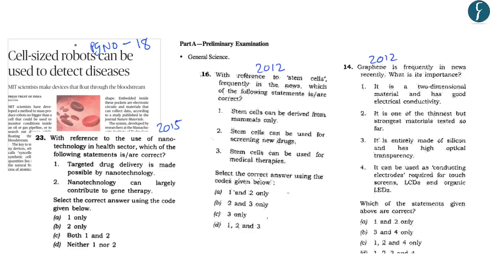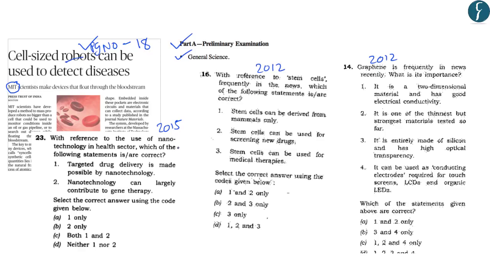This article on page number 18 is related to a cell-sized robot that has been developed by MIT or the Massachusetts Institute of Technology of United States of America. Now this will form a part of the preliminary examination syllabus under the topic General Science. And if you look at the questions that are asked in the previous years related to general science, you will find that normally questions require us to identify the importance of any technology or the use of such technology.